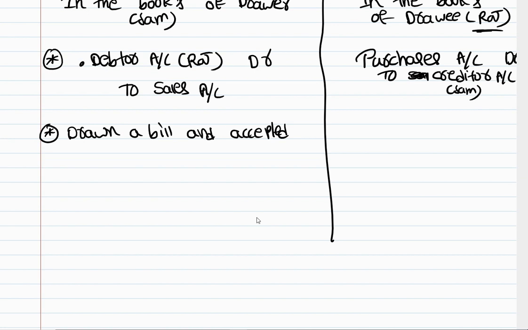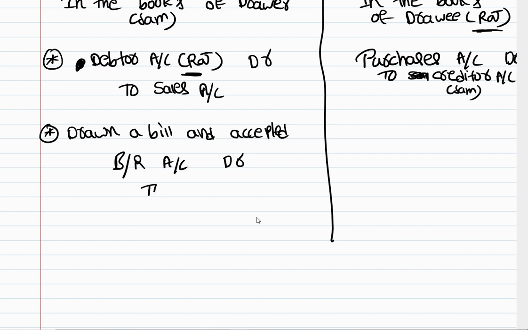So previously here I have already written Raj as my debtor. Now I need to cancel Raj as my debtor because bills receivable is replacing Raj. Okay, so Sam is getting a bills receivable. Bills receivable is an asset. So asset shows debit balance. So I will debit the bills receivable. Bills receivable account debit, okay, in place of the debtor.